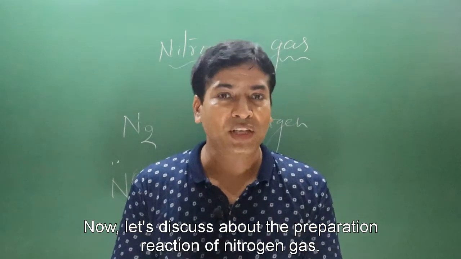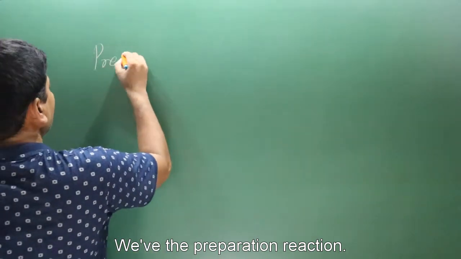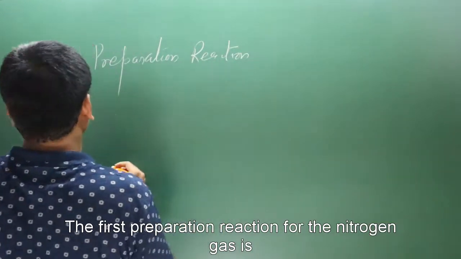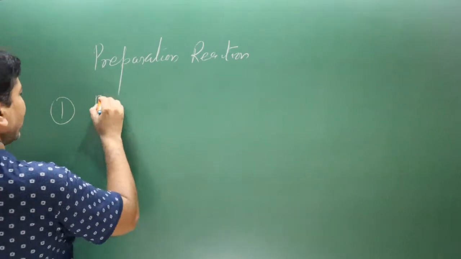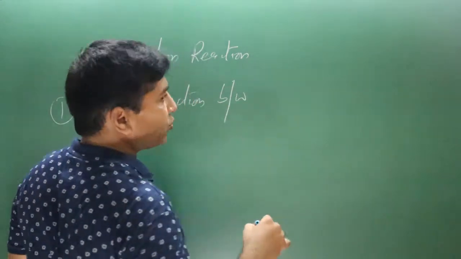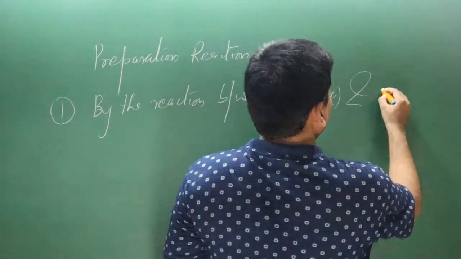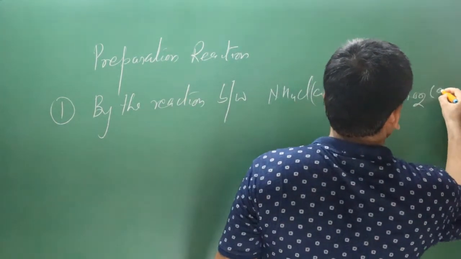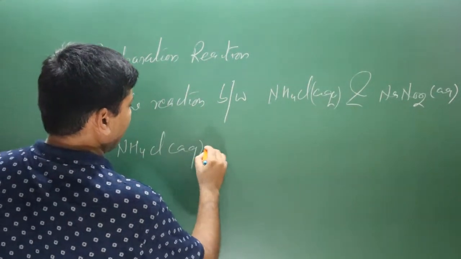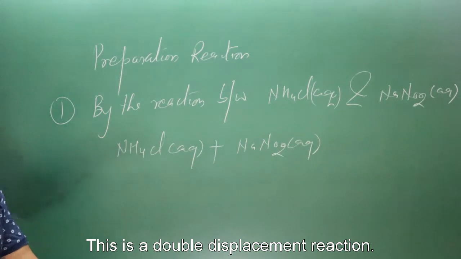Now let's discuss the preparation reactions of nitrogen gas. The first preparation reaction for nitrogen gas is by the reaction between aqueous solution of ammonium chloride and aqueous solution of sodium nitrite. Okay, ammonium chloride in the aqueous state reacts with sodium nitrite in the aqueous state. This is a double displacement reaction.